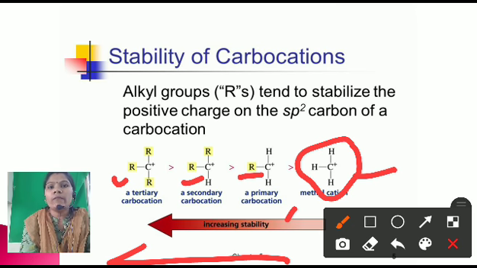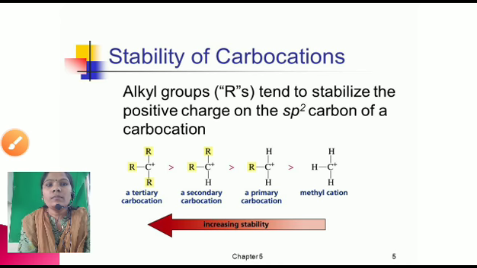This is very important from the examination point of view. The stability of carbocation increases from methyl cation to primary, primary to secondary, and secondary to tertiary carbocation.